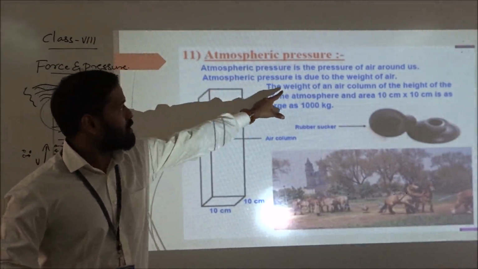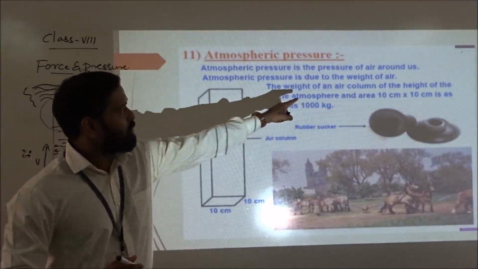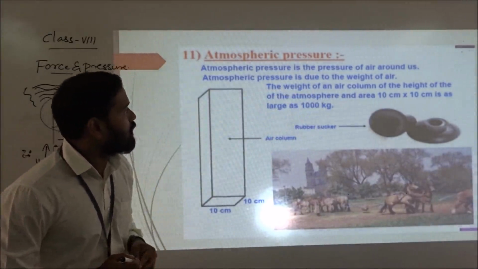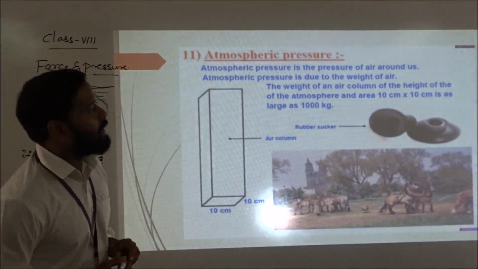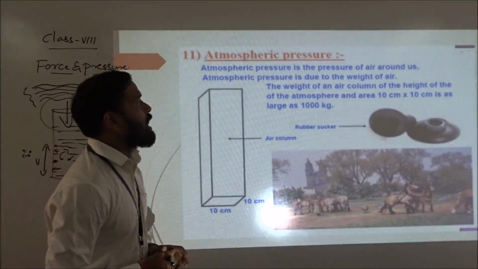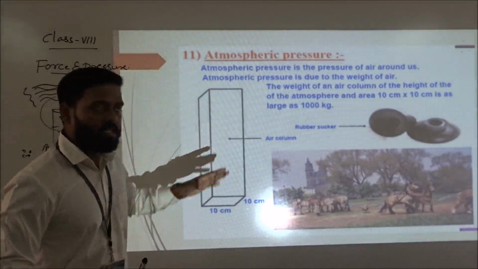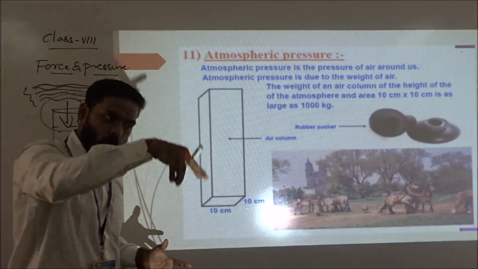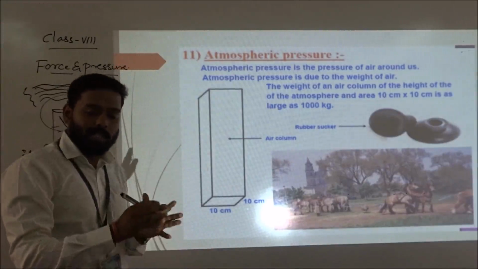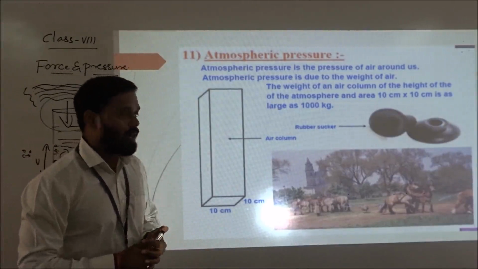Atmospheric pressure is due to the weight of air. The weight of an air column of the height of the atmosphere and area 10 centimeter into 10 centimeter is as large as 1000 kg. So no need to get confused about this. That means how much gas is acting towards the earth, that much pressure will be created. That is what you need to understand.